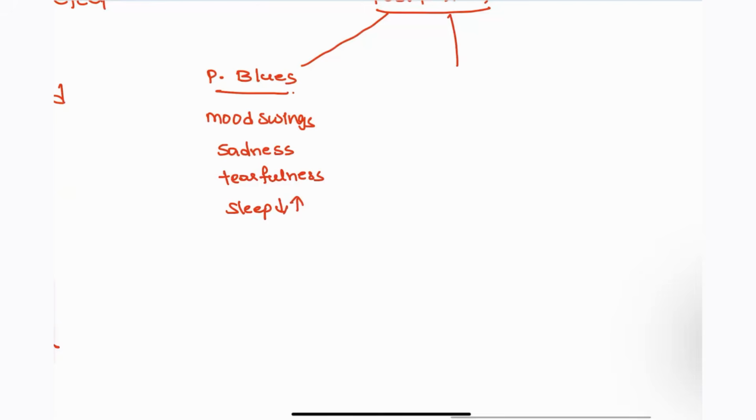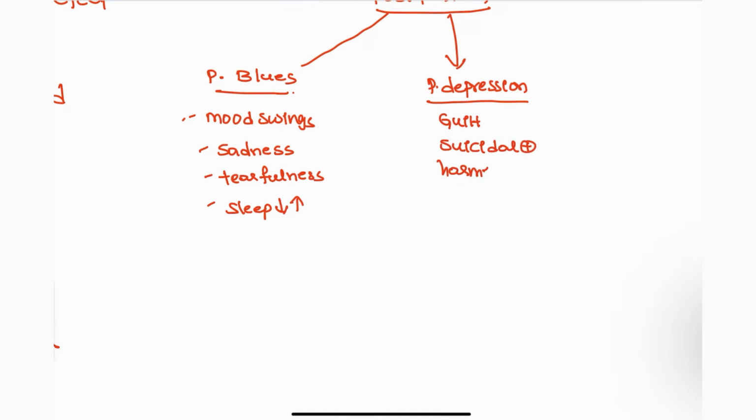Next, another type is postpartum depression. Postpartum depression patients, all these symptoms will be seen: sadness, tearfulness, sleep disturbances, everything. But they are also associated with guilt. They are also associated with suicidal thoughts and also harming the baby. That is seen in the patients of postpartum depression. This can be severe also.